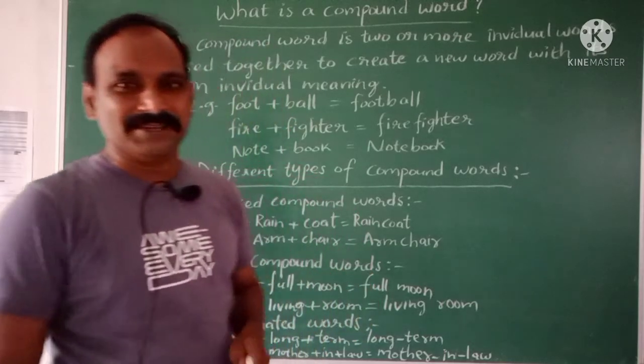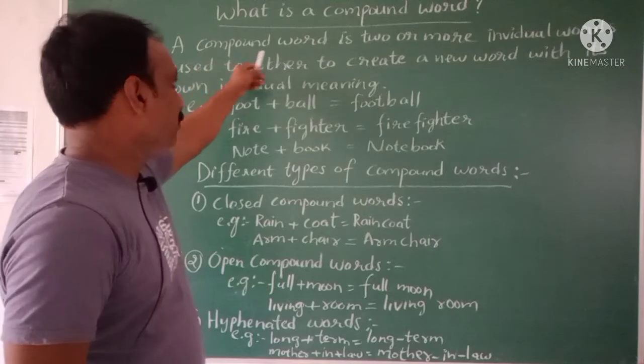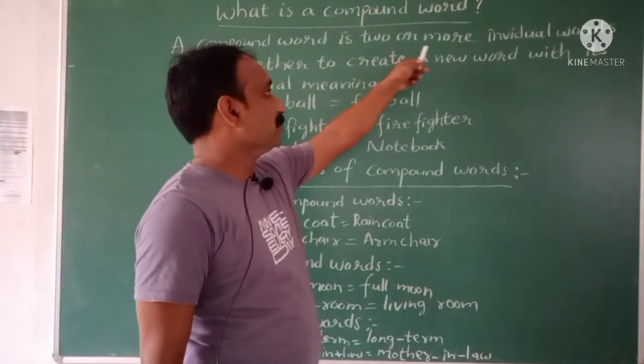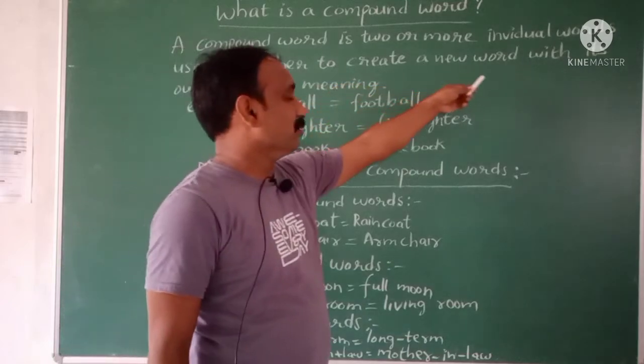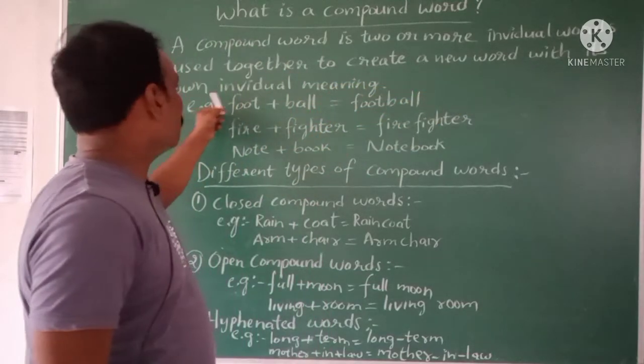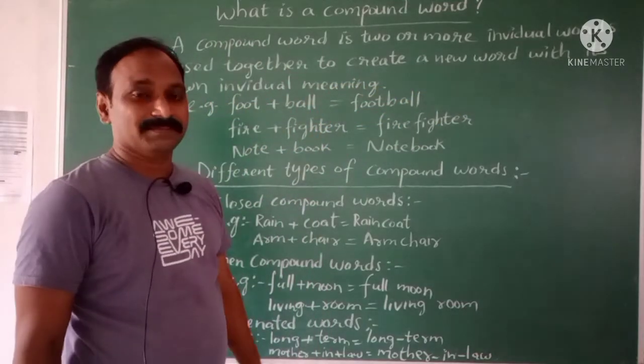Now let us see the definition of a compound word. A compound word is two or more individual words used together to create a new word with its own individual meaning.